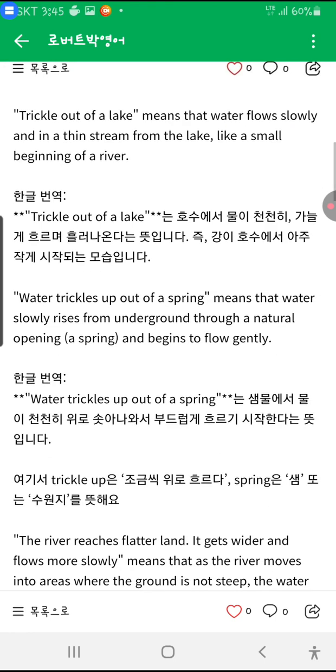What does water trickles up out of a spring mean? It means the water slowly rises from underground through a natural opening called a spring and begins to flow gently.